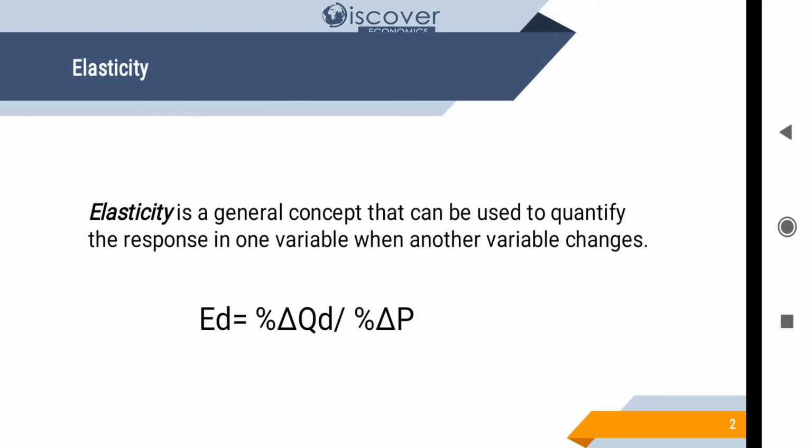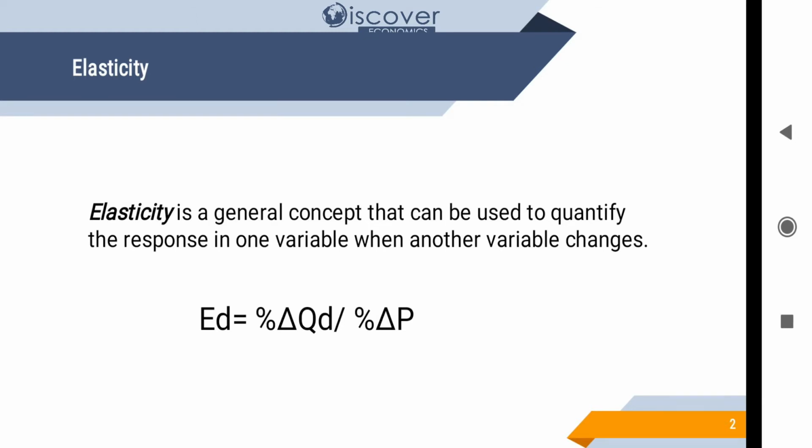So we always have two variables, as we know that we have data on the y-axis and we have data on the x-axis. The same way we have two variables, and we are going to see if one variable changes, what would be the response of the second variable. So quantity demand we always keep on the x-axis and price we keep on the y-axis. So if one variable changes, what will happen to the other variable?